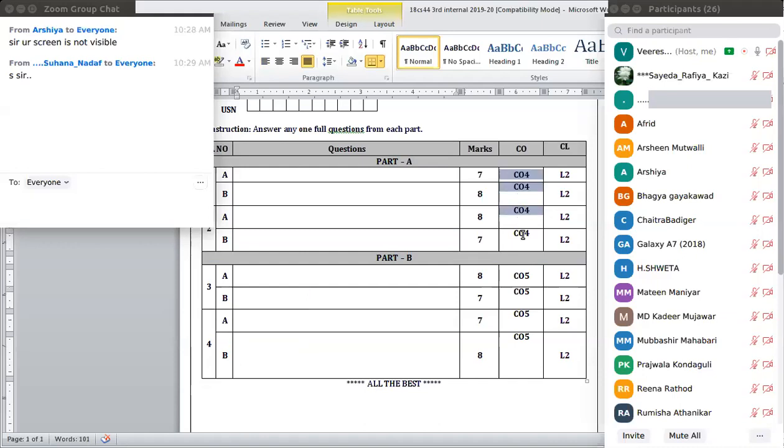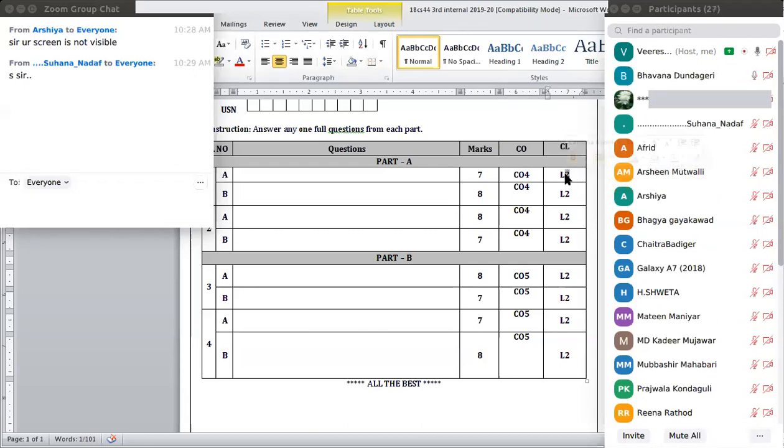And here COs will be written, the COs that we discussed at the beginning of the classes. COs, course outcomes. Whatever question will come, it will be related to course outcome 1, 2, 3, 4, or 5. Then CL is cognitive level. It shows the level of the question, whether it is an understanding level, a remembering level, a designing level, a development level, or a creative level.